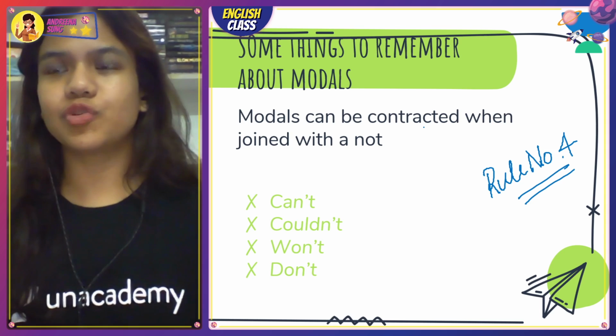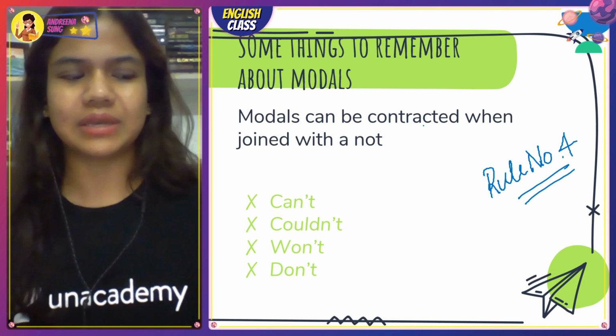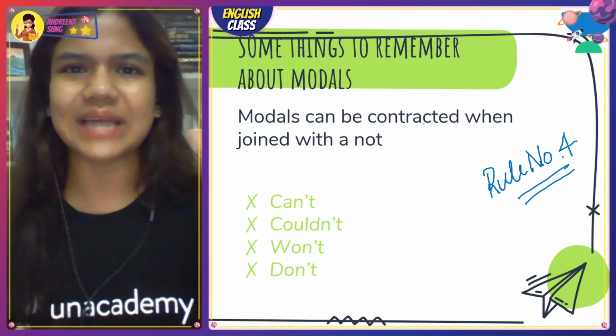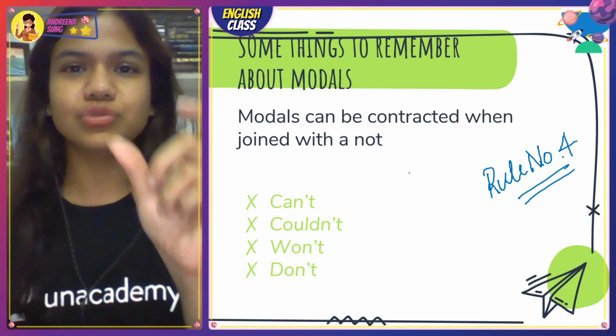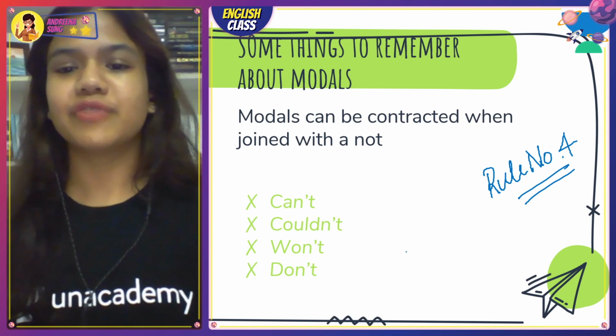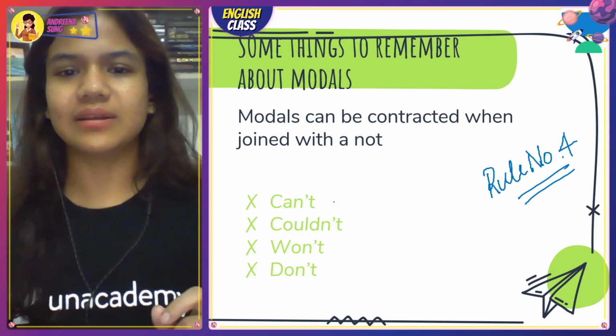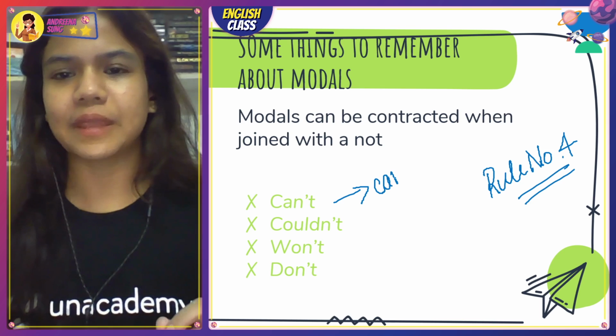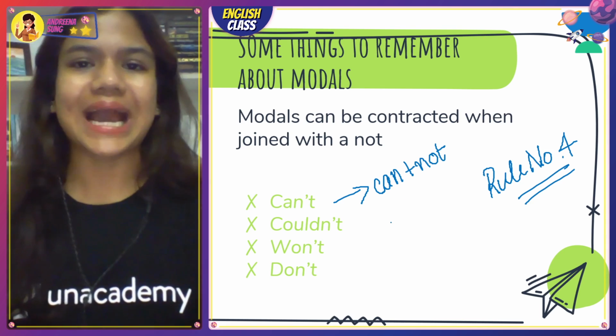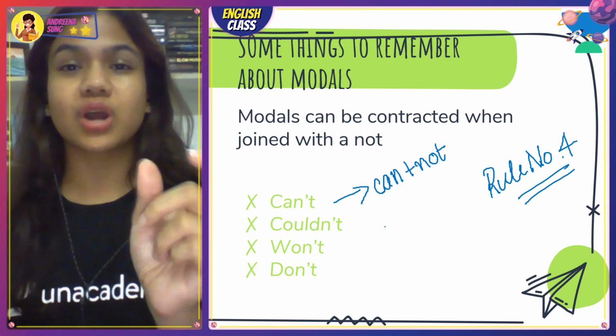Now, a lot of times students ask, ma'am, what exactly is a contraction? Guys, contraction basically is when you squeeze words together. For example, can, can't, right? Can't is a contraction for can plus not. Can और not को साथ में जोड़ दोगे तो can't बनता है.